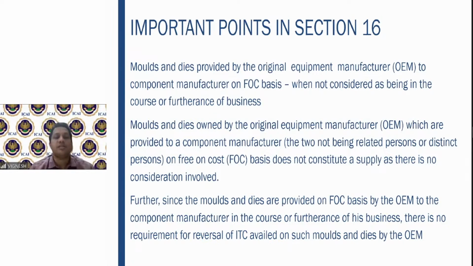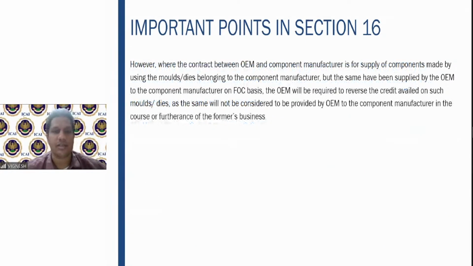Also, since these molds and dies are provided on a free of cost basis in the course or furtherance of business, there is no requirement of reversal of ITC. These molds and dies are purchased by the equipment manufacturer and given free of cost to the component manufacturer for the purpose of making the final equipment. Since he has purchased them for his business and given them free of cost to a person other than a related or distinct person, there is no question of reversal of ITC, since it is in the course or furtherance of the business.